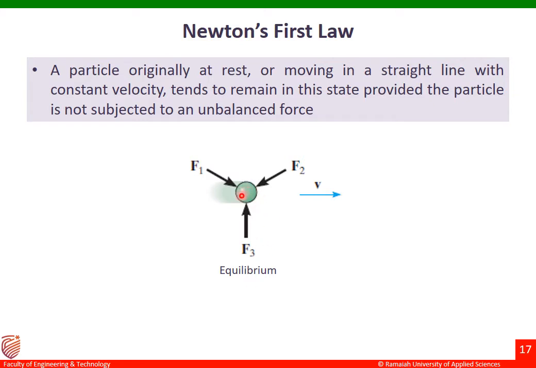You can see the particle is represented as a circle there, and there are three forces acting on the particle, that is F1, F2 and F3. So the body continues in its state of rest or uniform motion along a straight line until and unless there is a force acting on it. Now this body will remain at its position, that is, in the state of rest, until and unless these forces are acting.